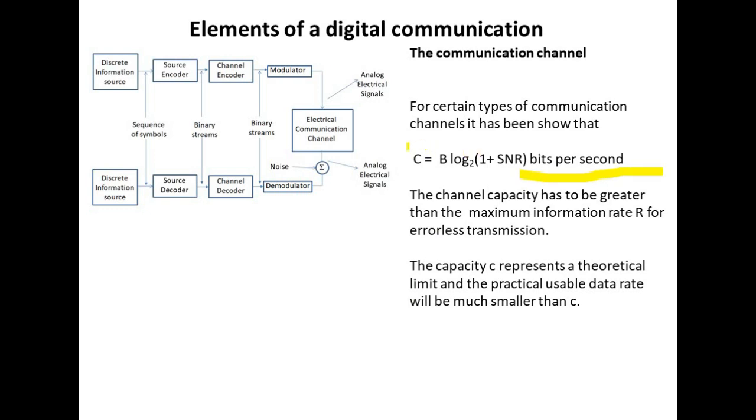C is the channel capacity, B is the bandwidth, and SNR is the simple signal power to noise power ratio. The channel capacity has to be greater than the maximum information rate for errorless transmission. The capacity C represents a theoretical limit and a practical usable data rate will be much smaller than C.